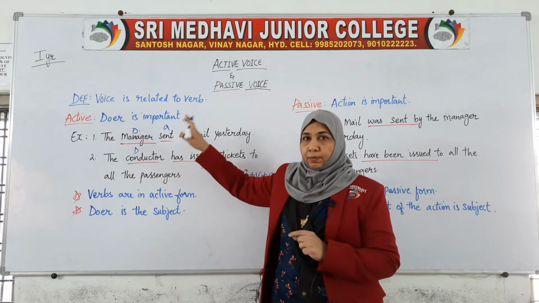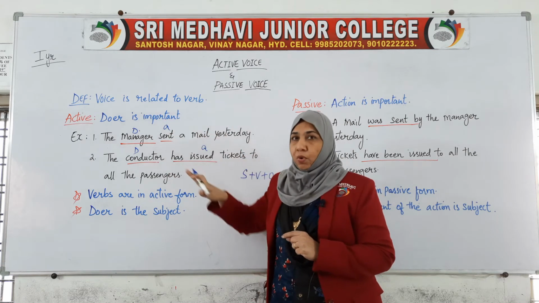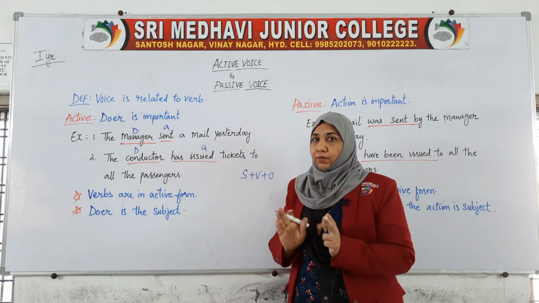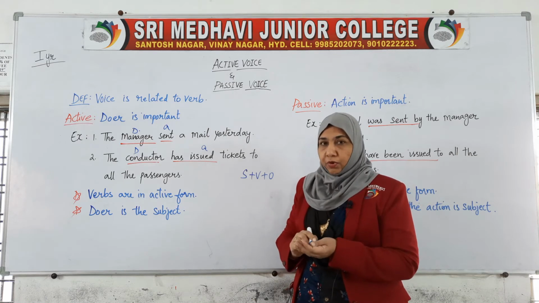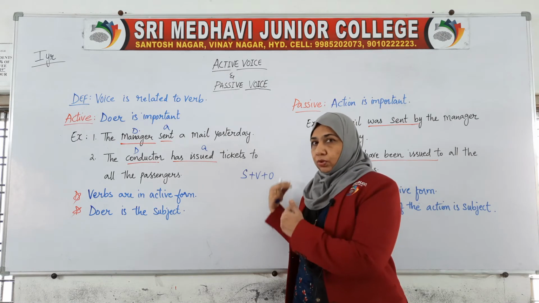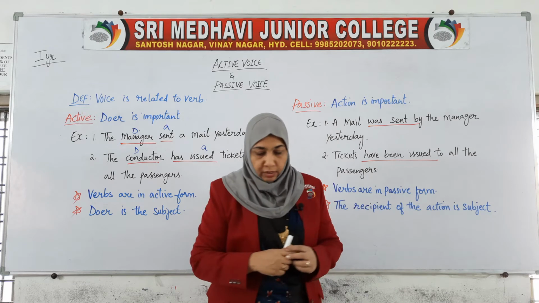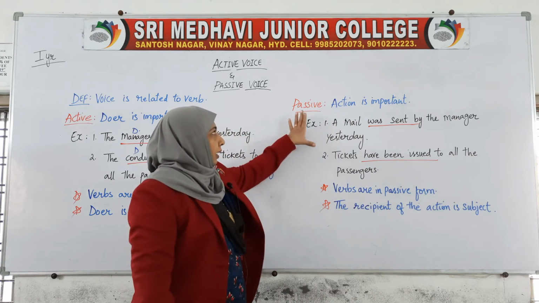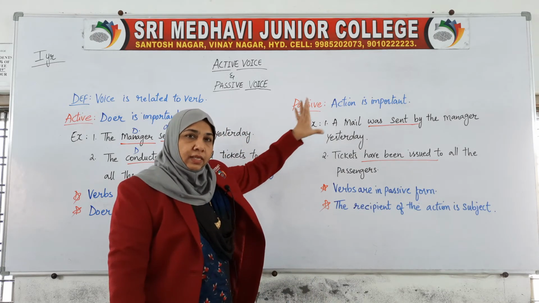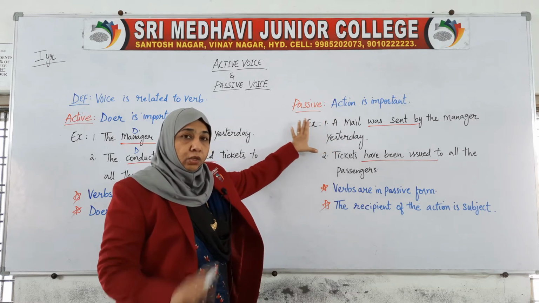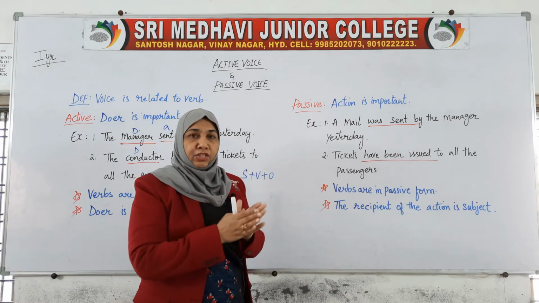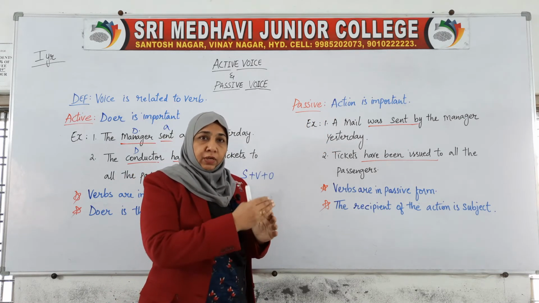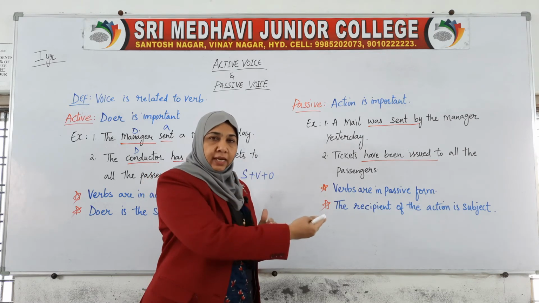The doer is the subject, and the doer is important in the active voice. I hope you have understood. Now we'll move on to the next explanation, that is passive voice. In passive voice, action is important, not the doer. The action is more important. The one who is doing the action would come late.